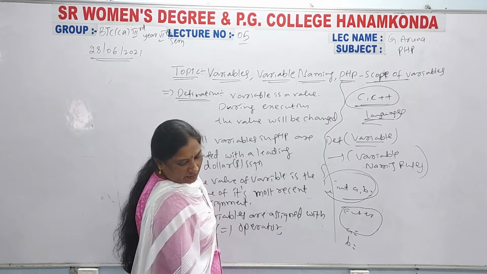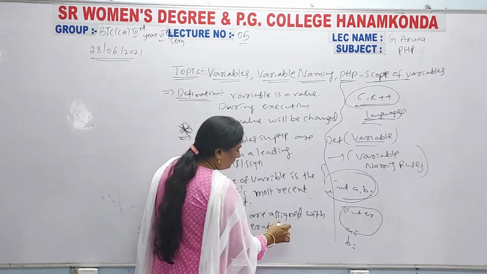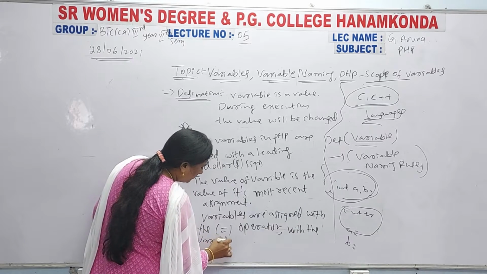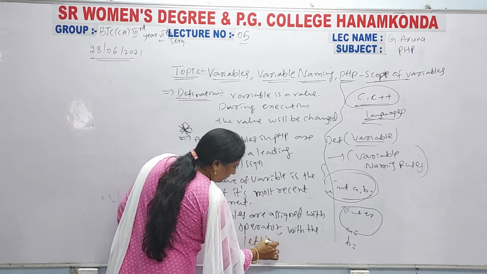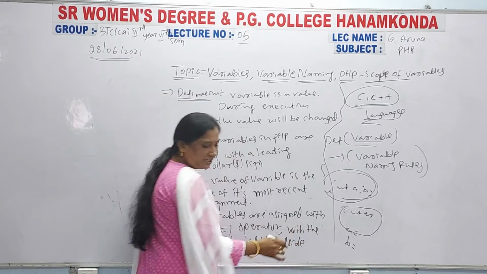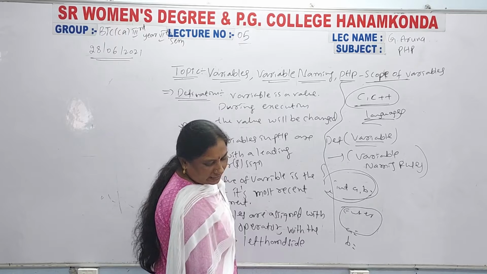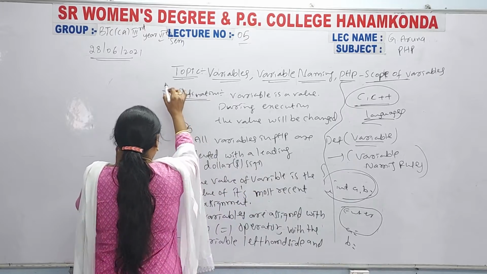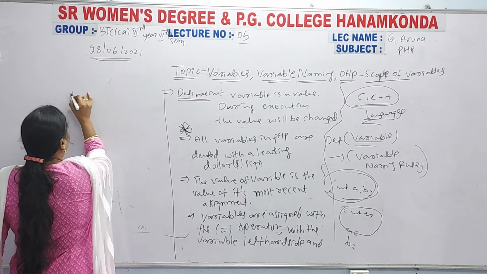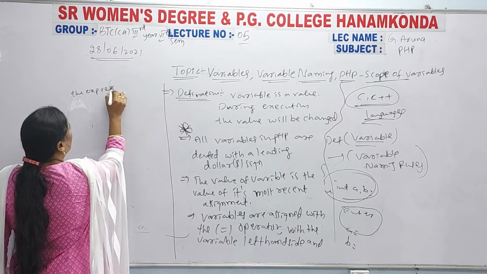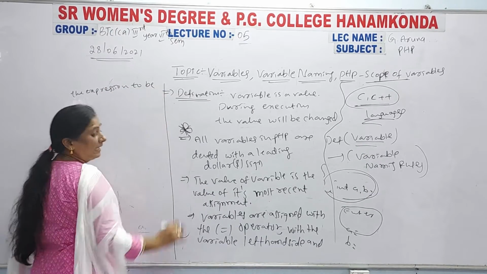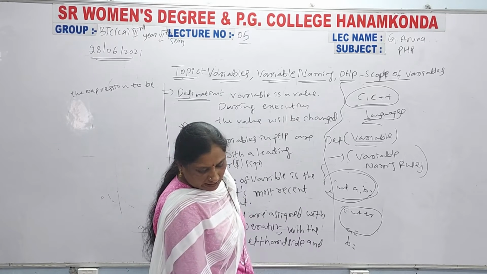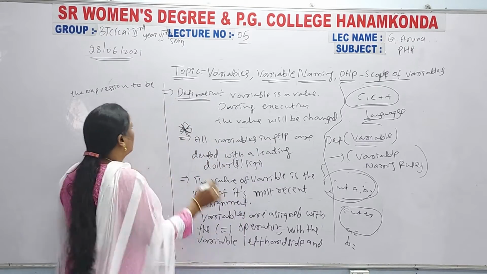The equals operator is used with the variable: the left hand side variable is there, and the expression to be evaluated on the right side.